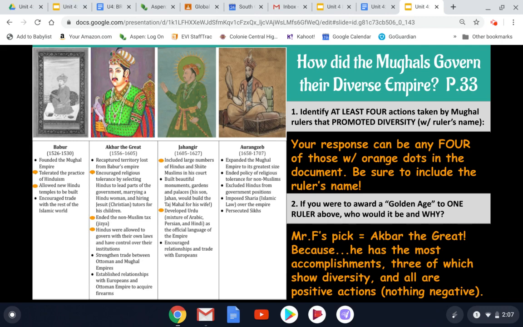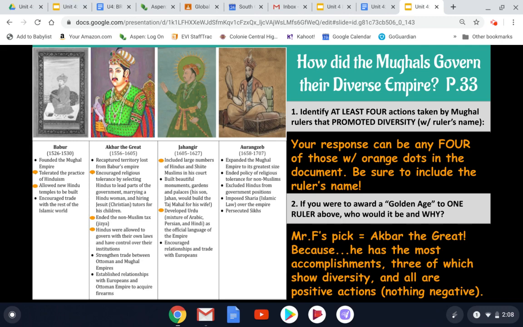I would say the runner-up would be maybe Jahangir because of his infrastructure accomplishments. He is doing things like building beautiful monuments, gardens, and palaces. His son Jahan would build the Taj Mahal for his wife. And on my absentee slides, I'm going to include just a couple of video clips if you're interested in learning a little bit more about the story behind the building of the Taj Mahal.